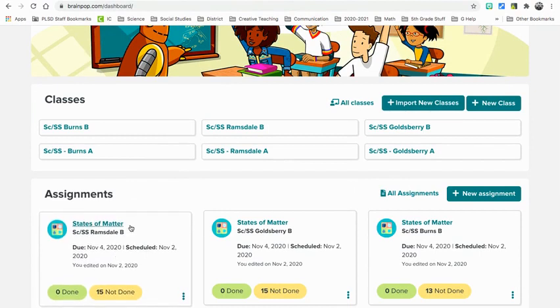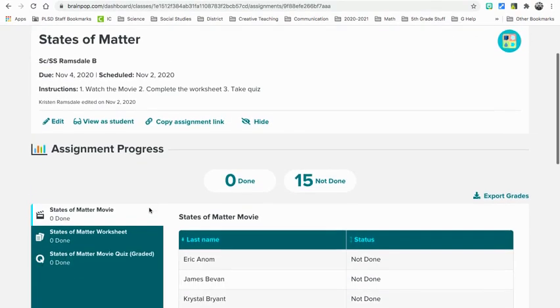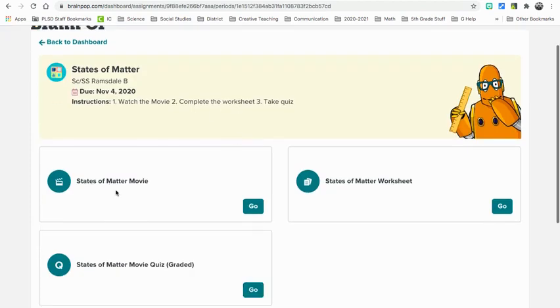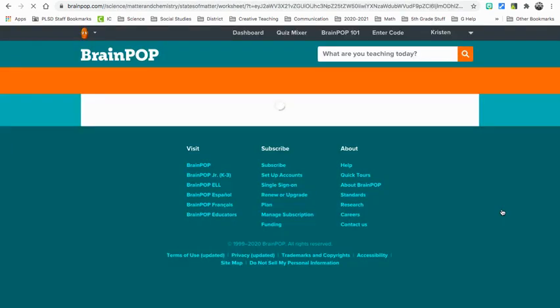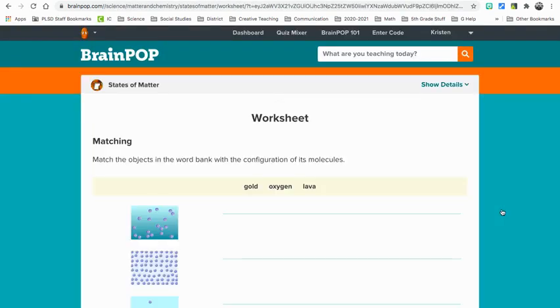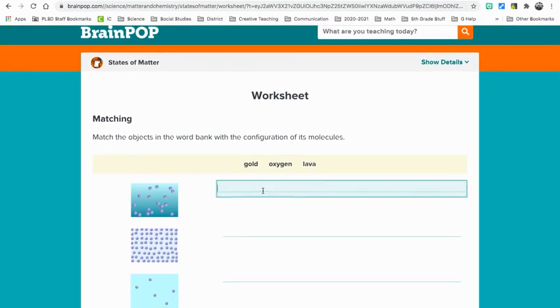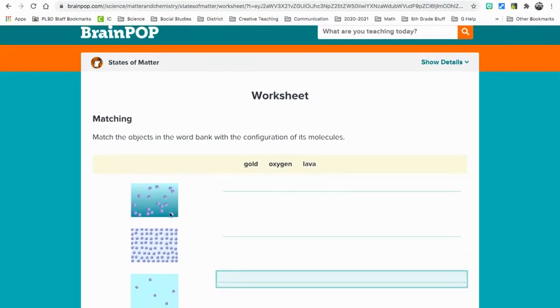All right, and here's what the states of matter looks like. Let me view it as a student. All right, so you have a movie. You're going to watch the movie. You have a worksheet. You need to do the worksheet. When you go to the worksheet, you are going to type which of these things, so gold, oxygen, or lava, are depicted here.